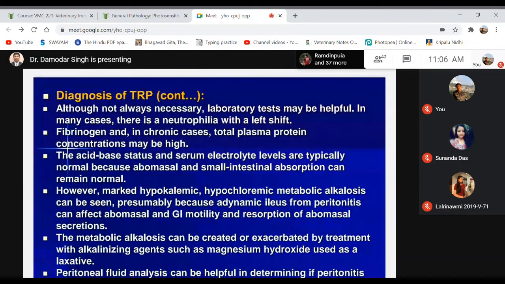If you feed the animal magnesium hydroxide, it can be checked or treated, those kinds of metabolic alkalosis problems when the animal has them.